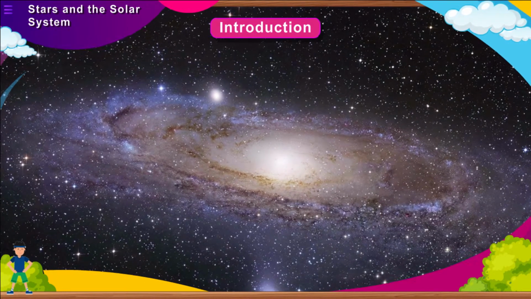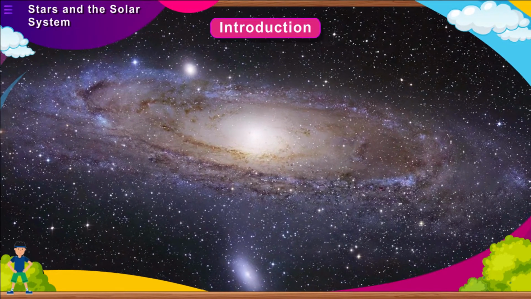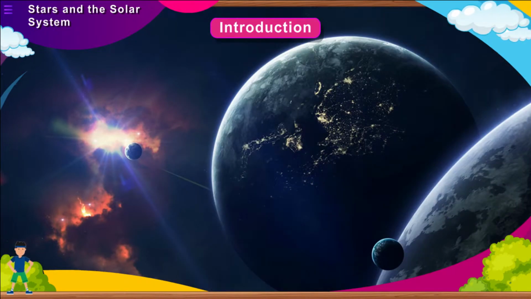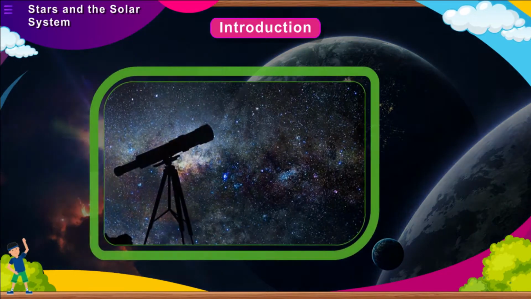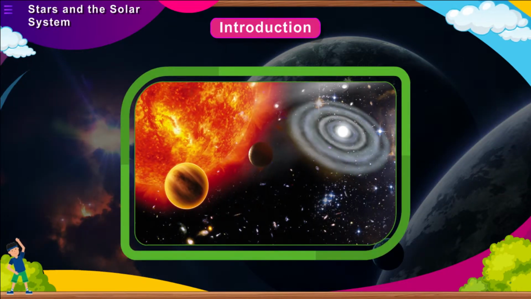The vast space, which includes the Earth and other heavenly bodies in the galaxy, is called the universe. Celestial bodies is the collective term given to the moon, the stars, the planets, and many other heavenly bodies that exist outside the Earth's atmosphere in the galaxy. The study of celestial objects and associated phenomena is called astronomy. However, all the celestial bodies are not the same. They differ from each other in some way or the other. Let us discuss them in detail.